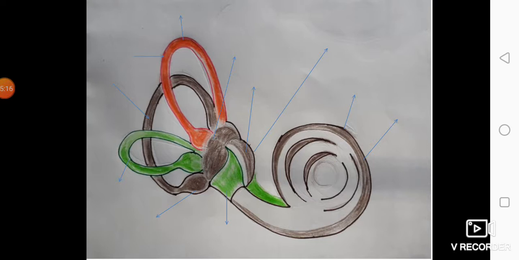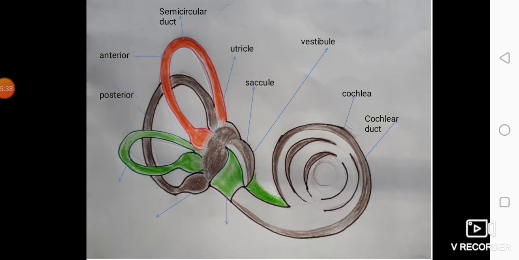Then the labels of hearing as well as balancing part of internal ear. First one is cochlear duct, cochlea, the coiled portion. Then vestibule, saccule, utricle, semicircular duct, the anterior, the posterior and the lateral semicircular ducts, the swollen portion of the semicircular duct called ampulla, and the oval window.